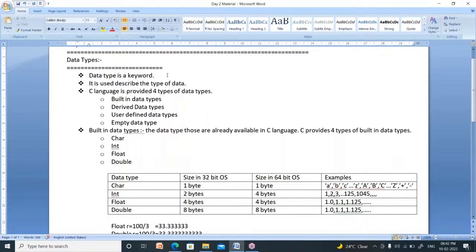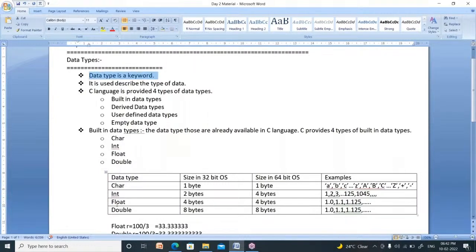There is a town, Hyderabad. It was already named. Our country name, India, was already defined. Some names are already defined inside the C language. Those names are nothing but keywords. Now, character, integer, float, double, all these are keywords. So, data type is a keyword.